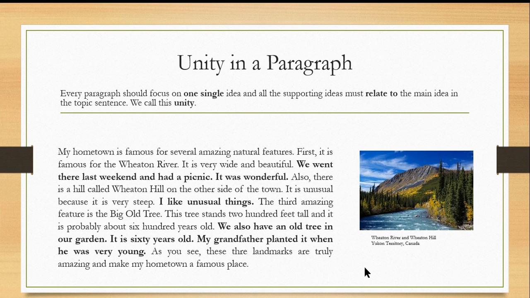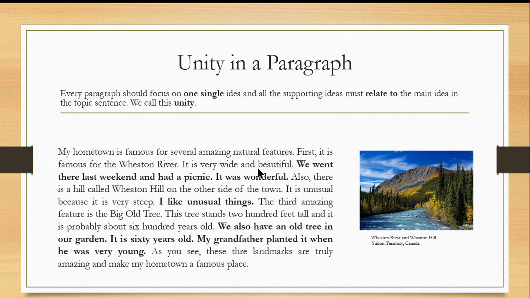The bold sentences in the paragraph are irrelevant because they do not give further details about the amazing features of the place. Instead, they tell about the writer's experiences related to that place. Let's look at the first one. Our first supporting idea is it is famous for the Witten River.